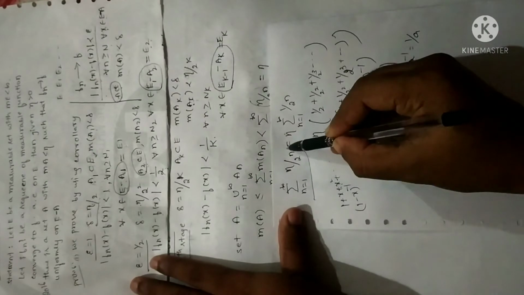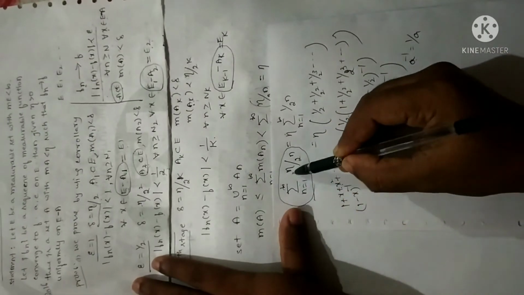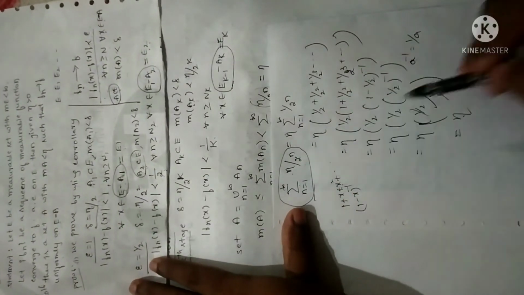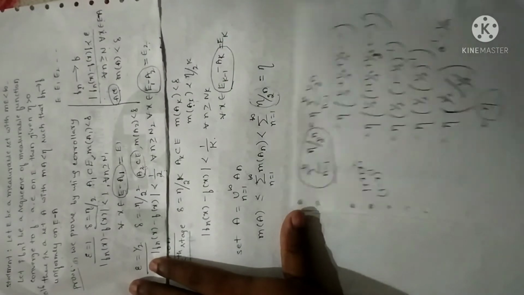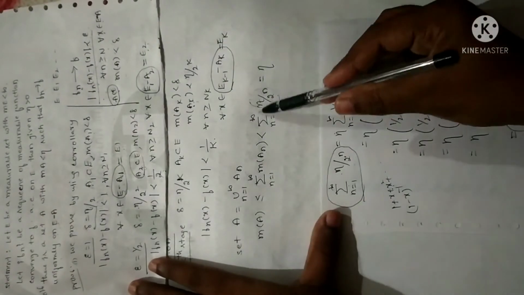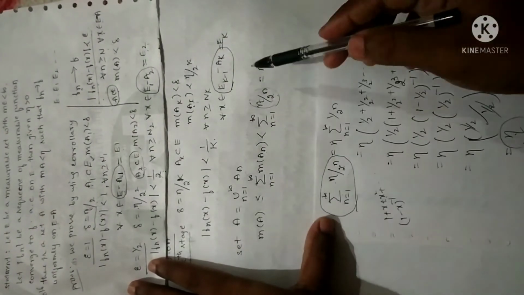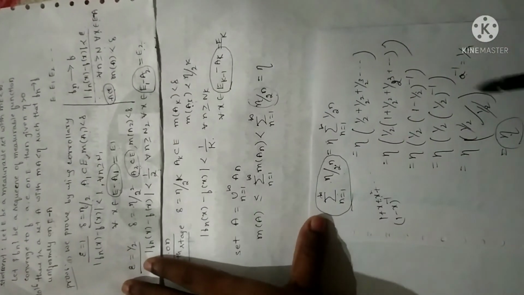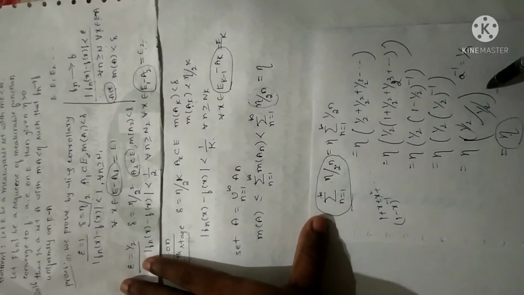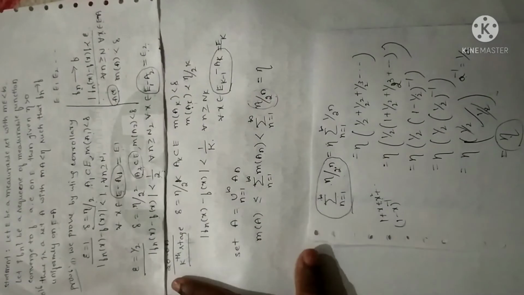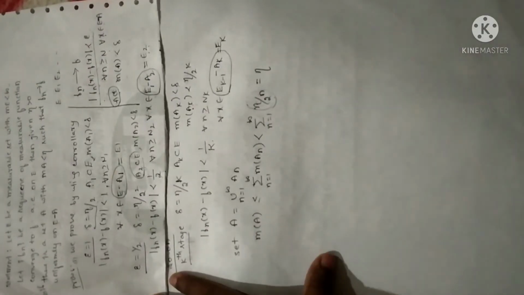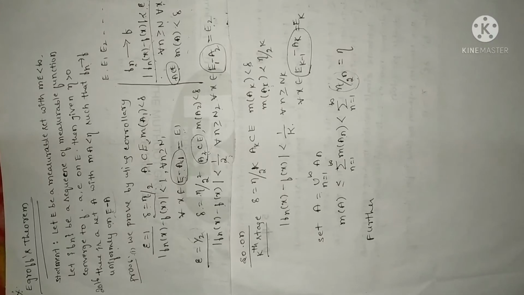In the sense, when you have summation n equal to 1 to infinity, eta divided by 2 power of n, it can be written as eta. So that is what I have done here. Eta divided by 2 power of n, I have written it as eta directly. So no need to write all these steps, and further it is not given in the notes. It is explained just for your reference. Fine. Now I have taken this value as eta as per the simplification I have done.